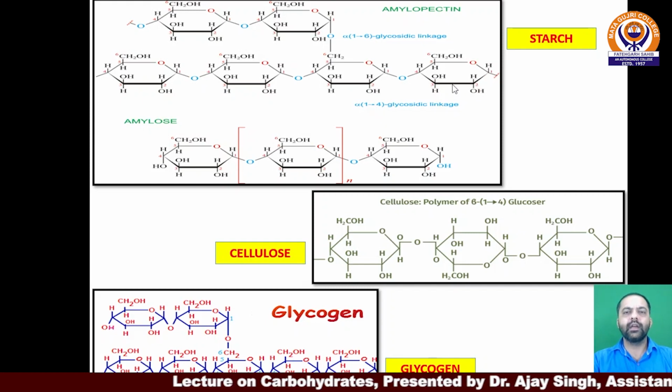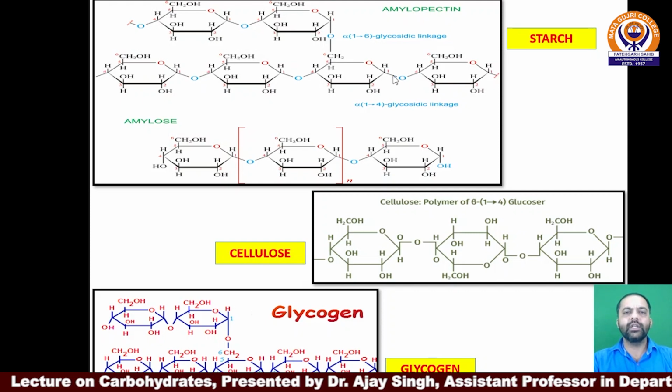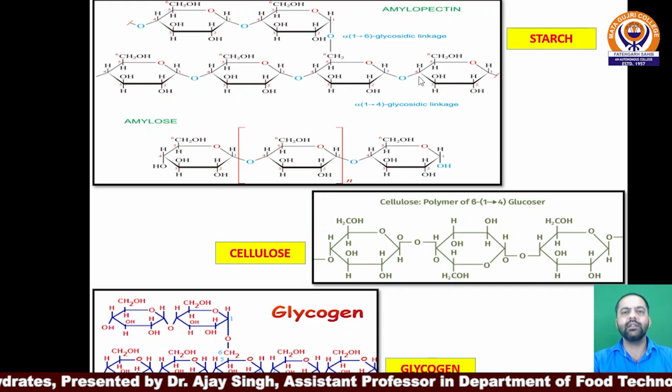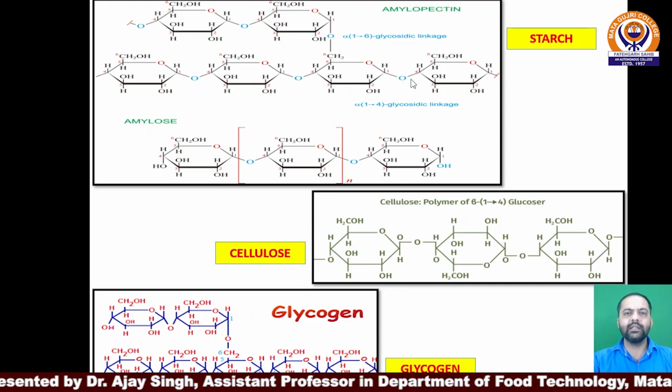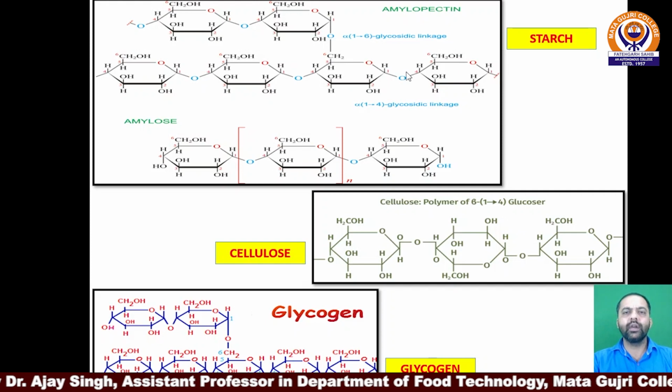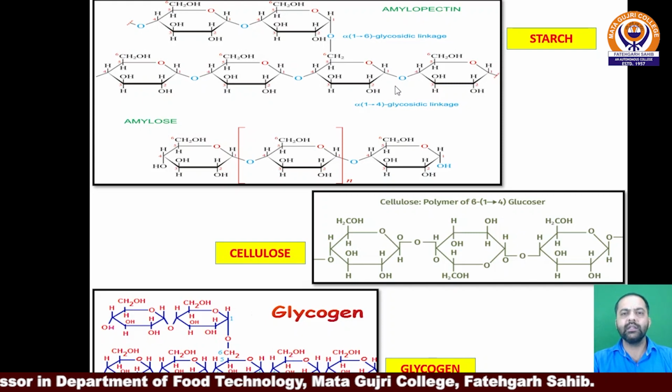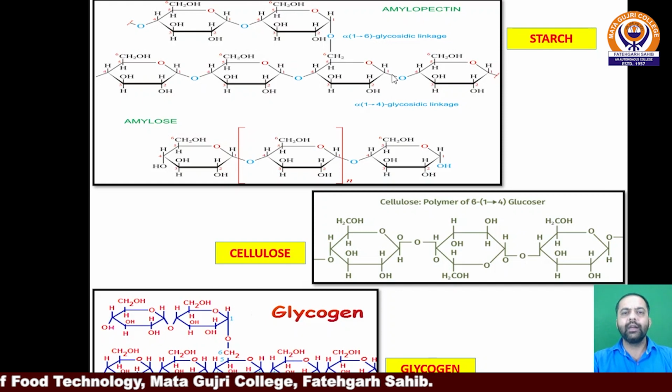One, second carbon, third carbon, fourth carbon. The fourth is associated with the next alpha glucose unit at 1. These are the alpha glucose units, so we can say alpha glucose units at the 1 and 4th position. Here is H and OH, again H and OH. By the condensation or dehydration reaction, water gets removed and both the glucose units get joined through linkage. So this is the glycosidic linkage.